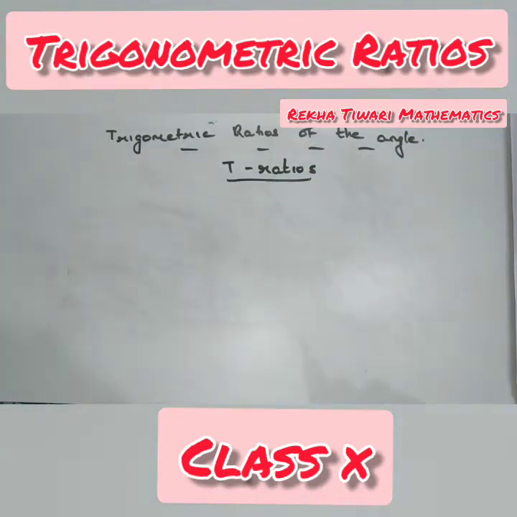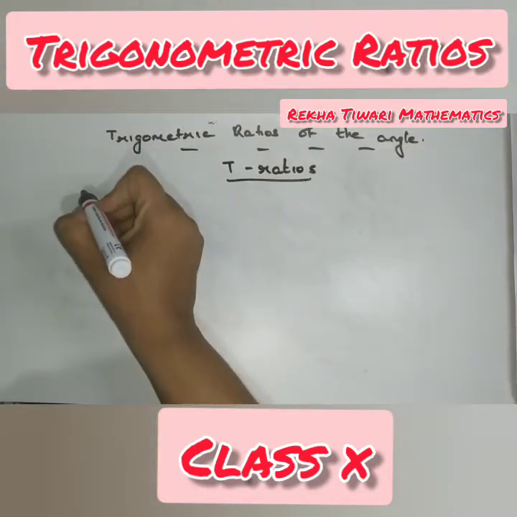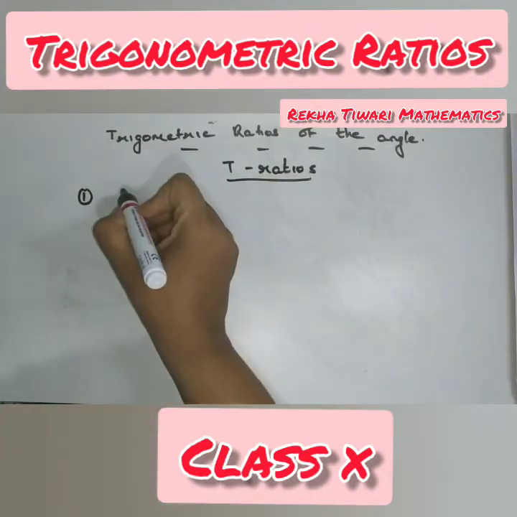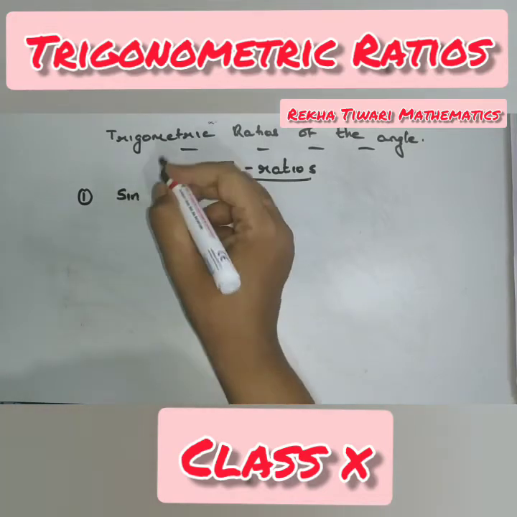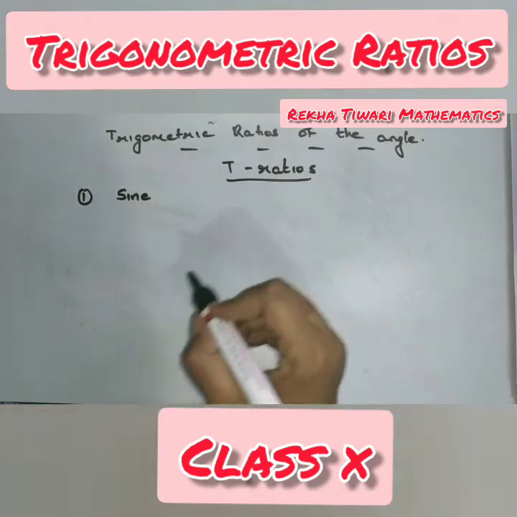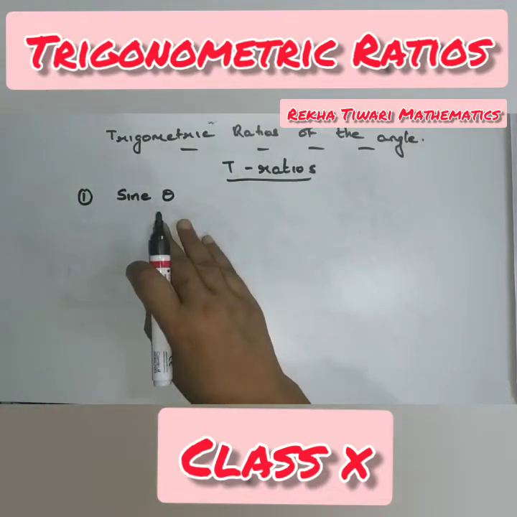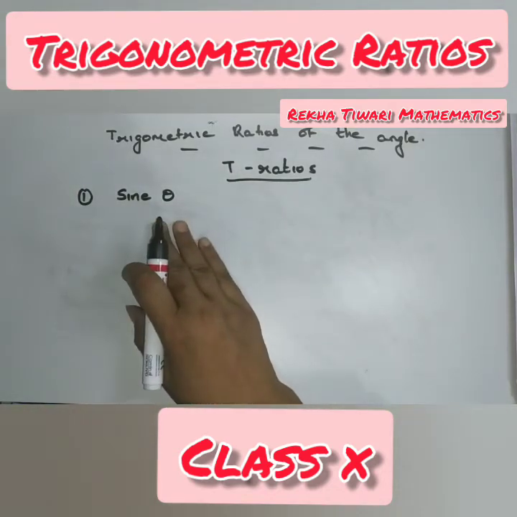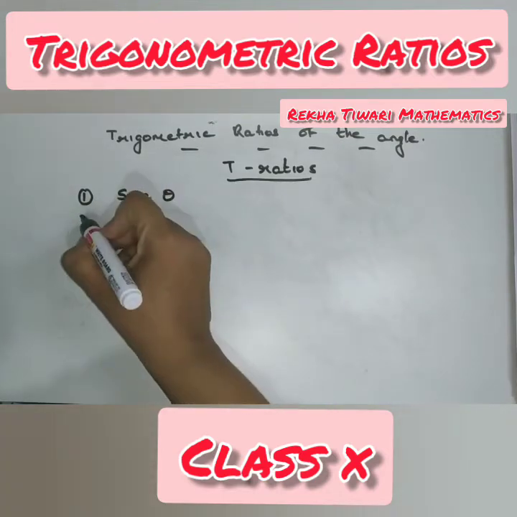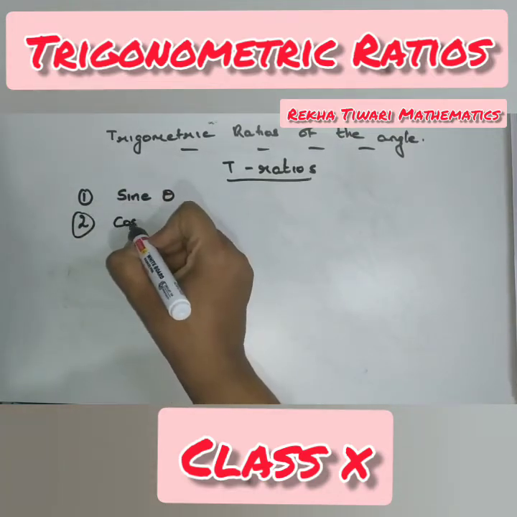Now there are 6 T ratios. First, sin theta. Theta is what? Theta is the angle. Second, cosine theta.